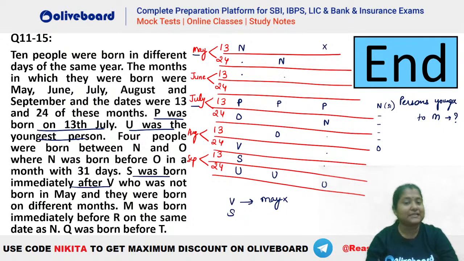Right? In the second case, where should we have? You can see June, not possible. July, not possible. August, that's the only possibility. That is V and S here, isn't it? So your V and S will be placed here.